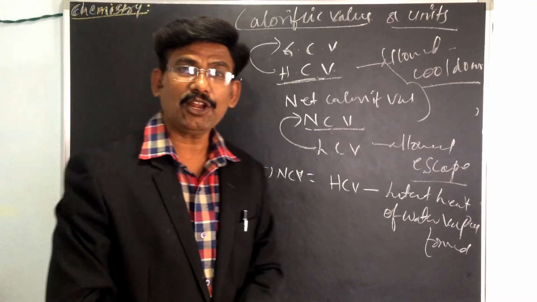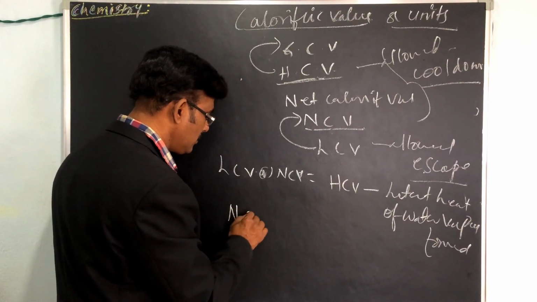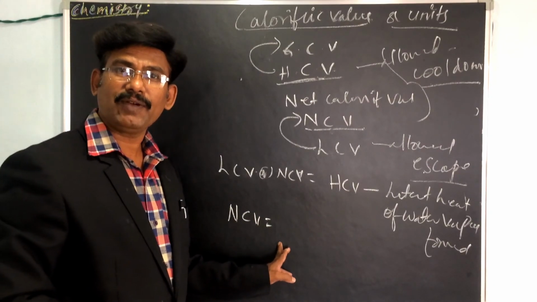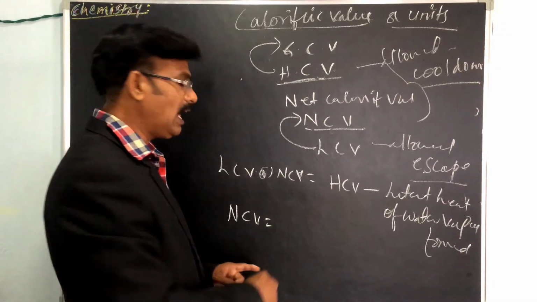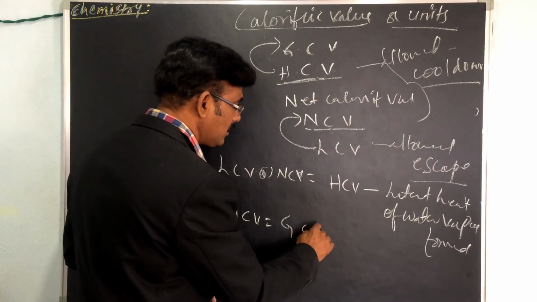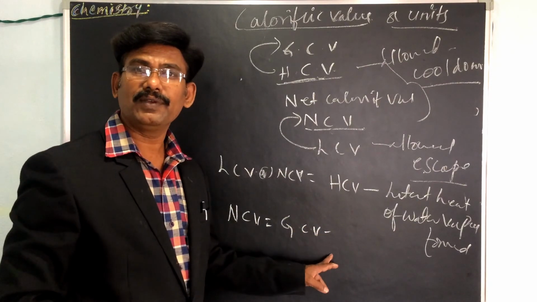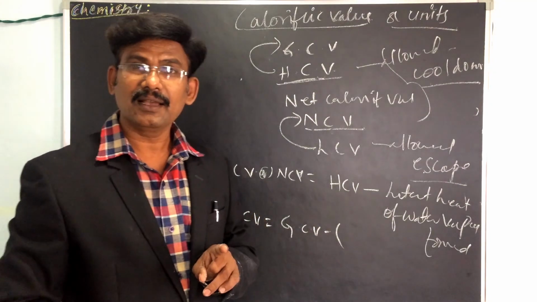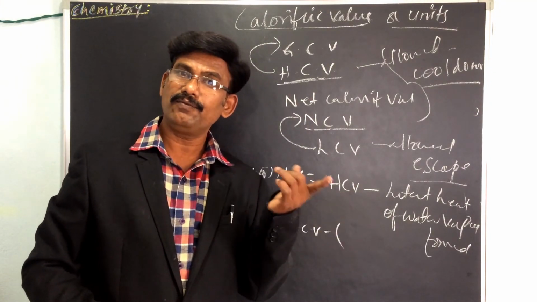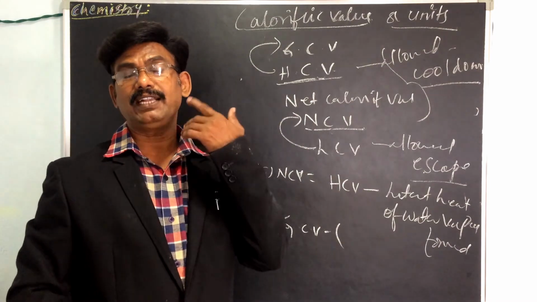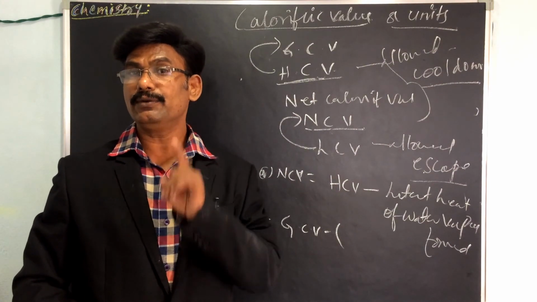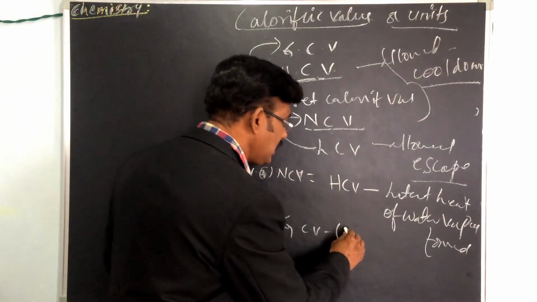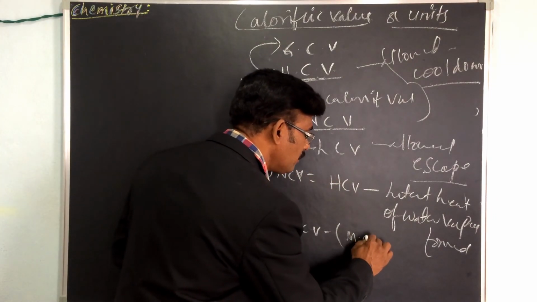What is the net calorific value? NCV, the net calorific value, is equal to gross calorific value minus mass of hydrogen per weight of the fuel burned, into 9, into the latent heat of vaporization of water.